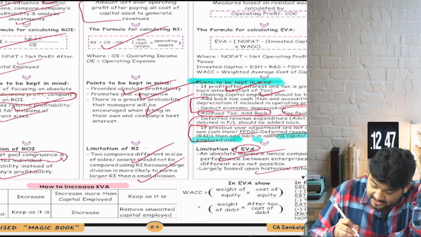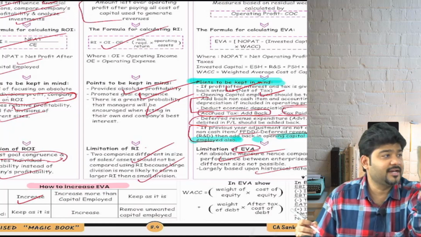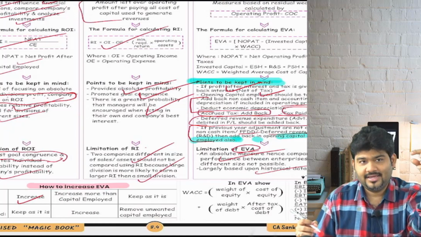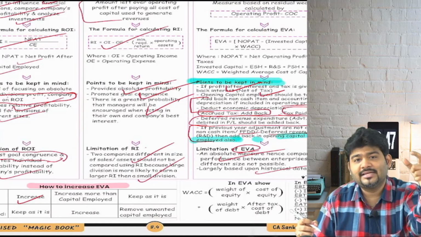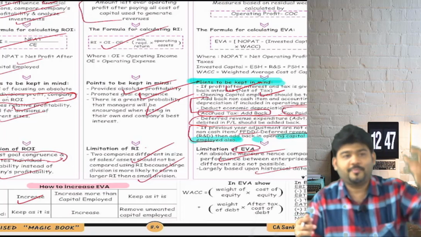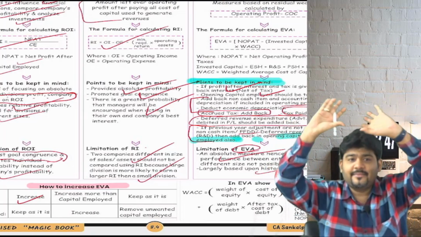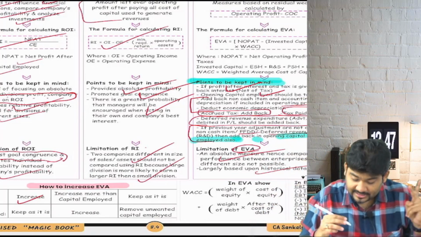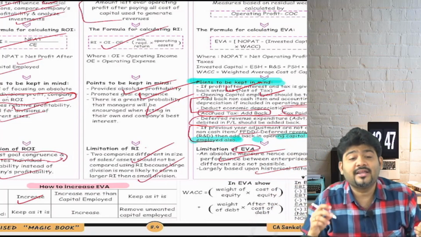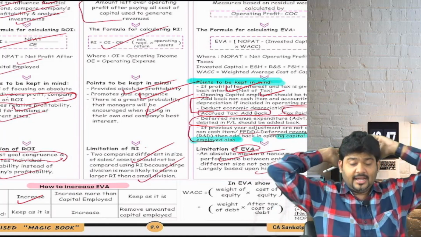First, increase NOPAT, keep capital employed as it is. So automatically my EVA will increase. Increase NOPAT, keep capital employed as it is. So my EVA will increase, yes or no? Because my profit is increasing. So NOPAT will increase, minus capital employed into weighted average cost of capital, which is the same as it is. Are we clear?